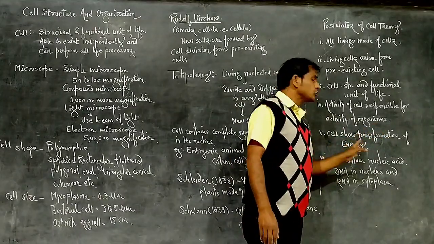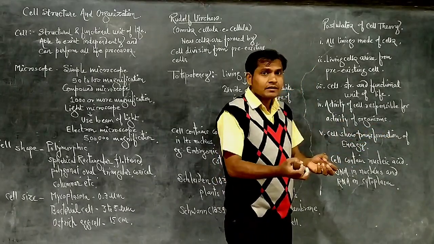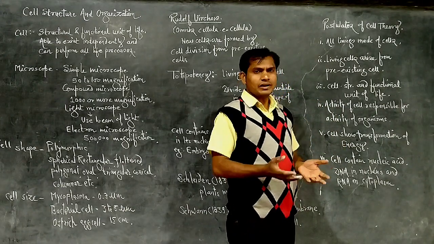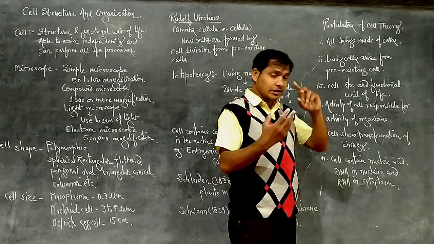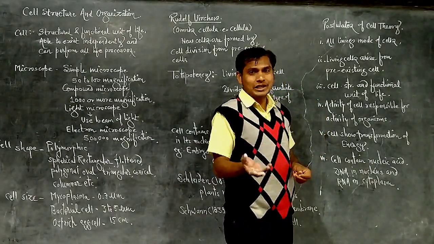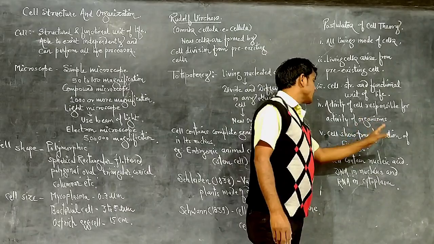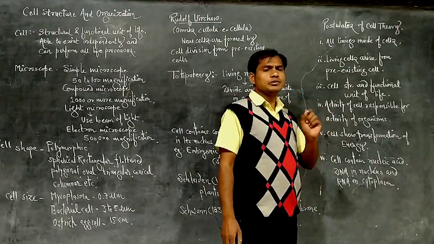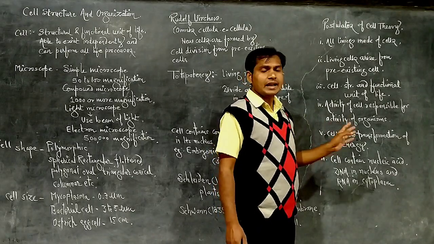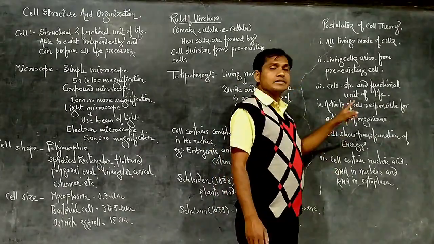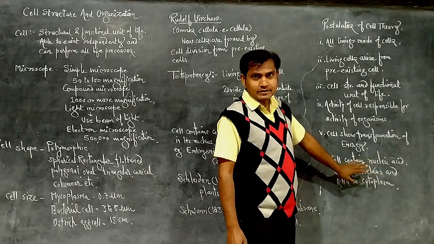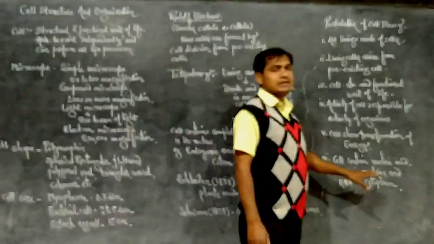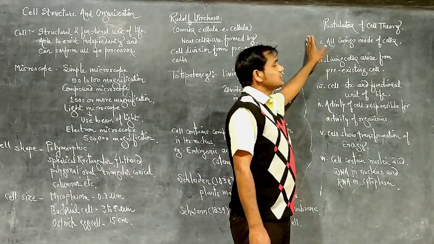Cell shows transformation of energy. Cell absorbs food energy and converts it into chemical energy to perform any other work. That chemical energy is ATP. So the cell shows transformation of energy. Cell contains nucleic acid. Every cell has nucleic acid, that is DNA and RNA. DNA is inside the nucleus in a eukaryote cell; in a prokaryote cell there is no nucleus. So DNA is in the nucleus and RNA in the cytoplasm. This is about the postulates of cell theory.